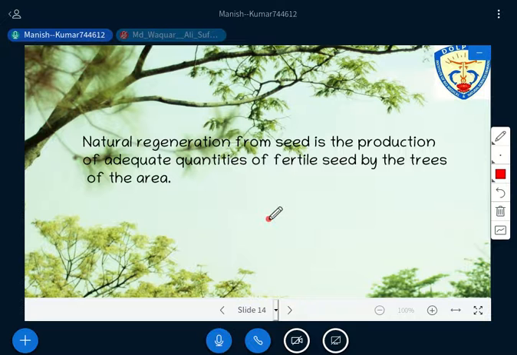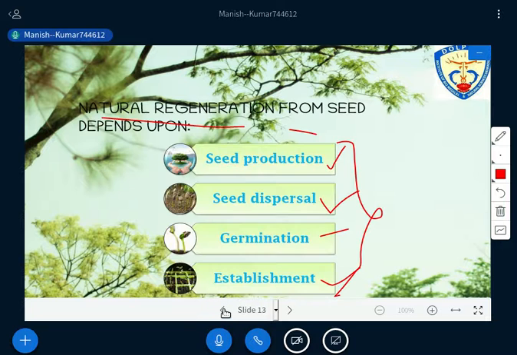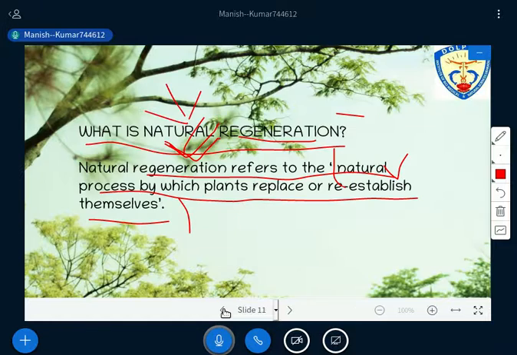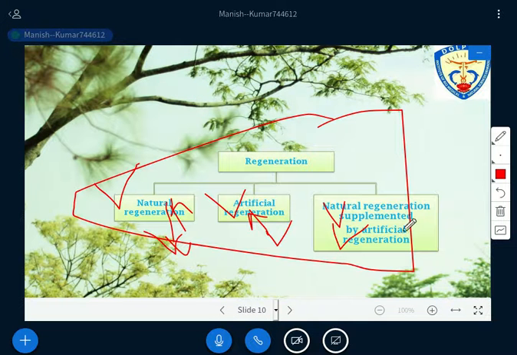So sir, do you also have control on natural regeneration? We do that. That's why I showed the third thing I have shown you, that I'll discuss. Don't worry. You just look at this slide. Natural regeneration supplemented by the artificial regeneration. I am making these things now. We'll discuss later on. Take care, Rishabh.